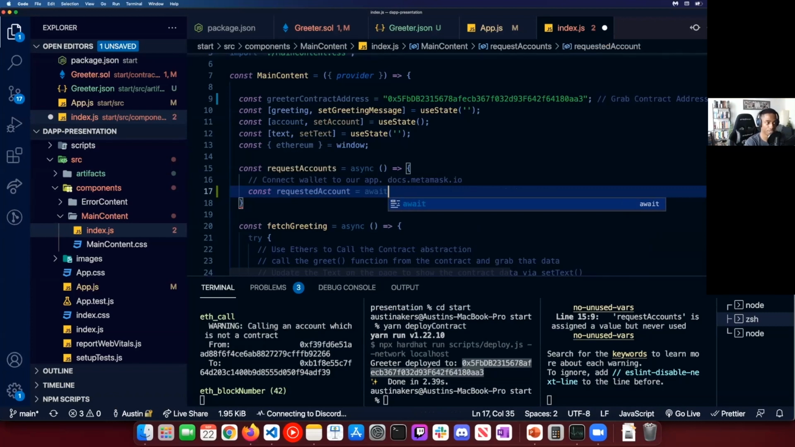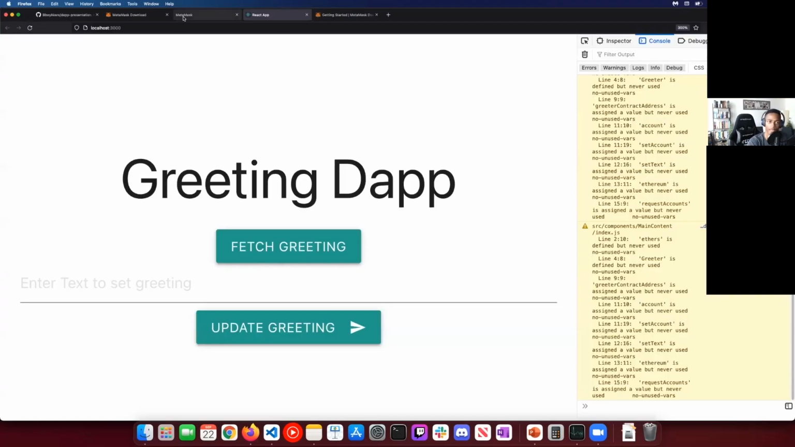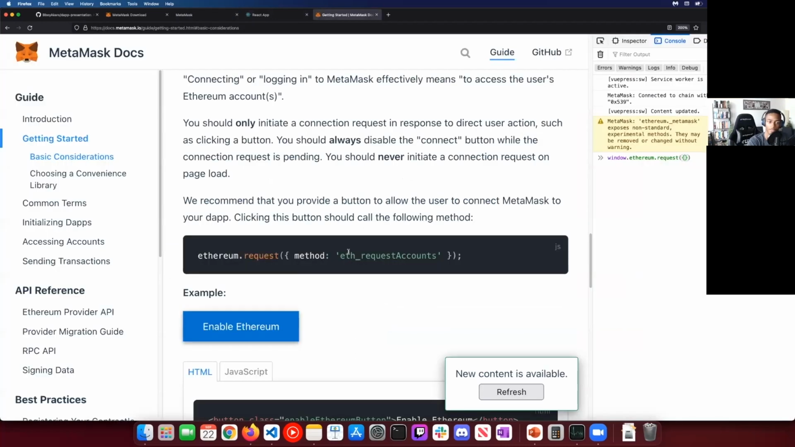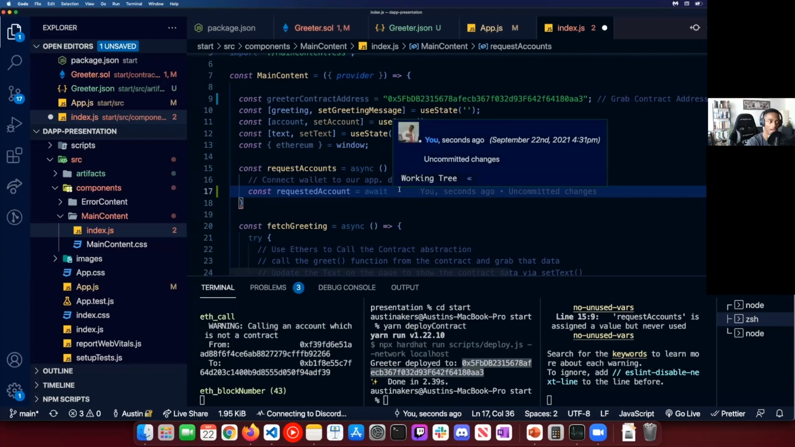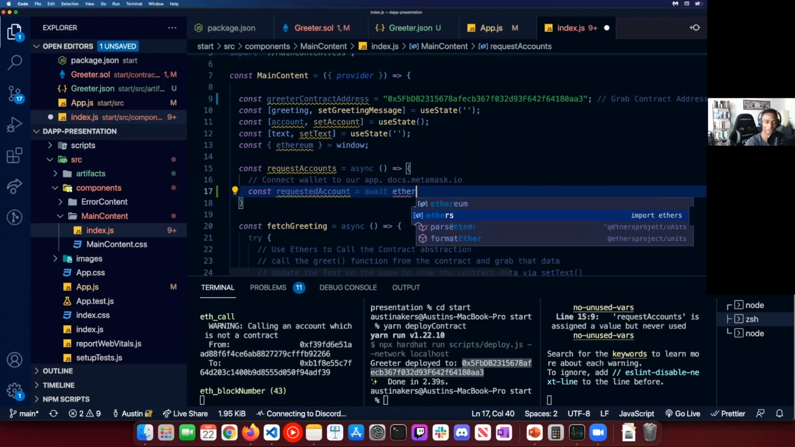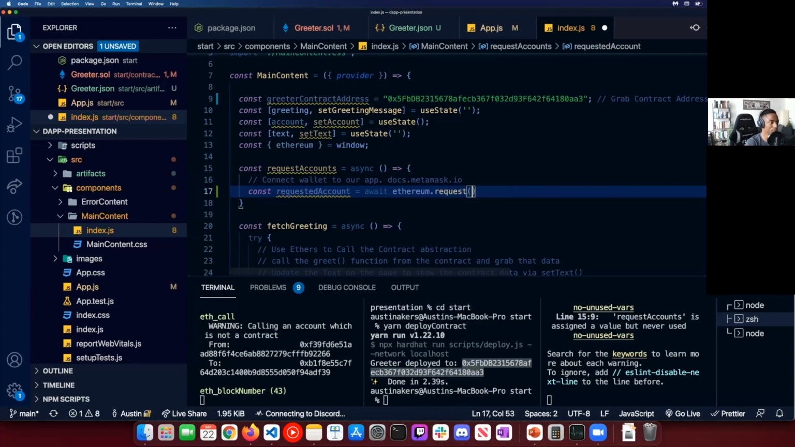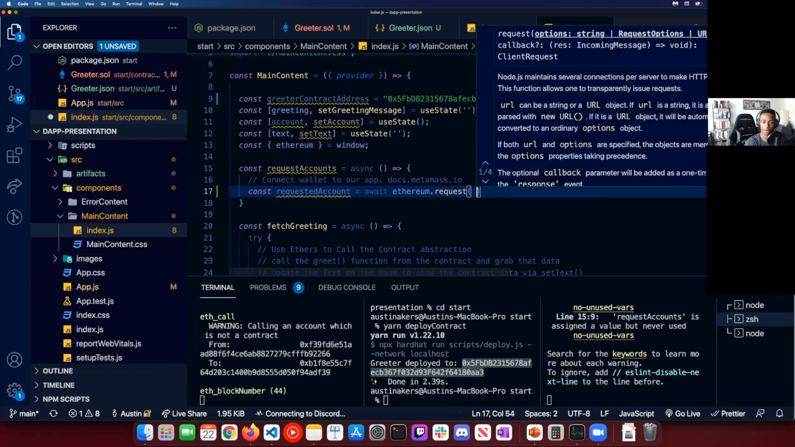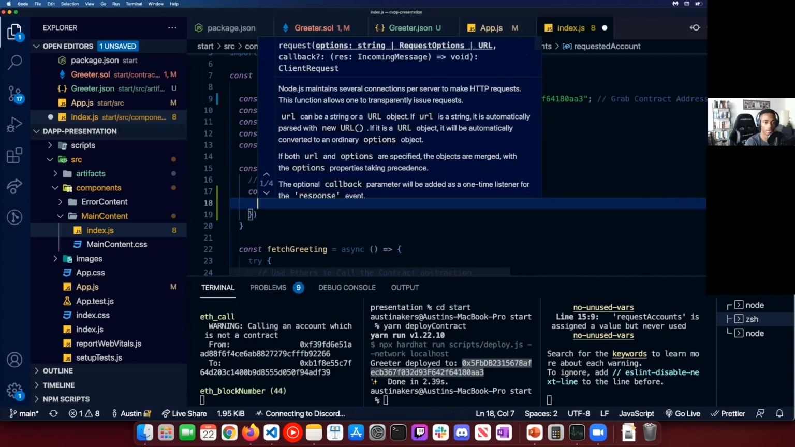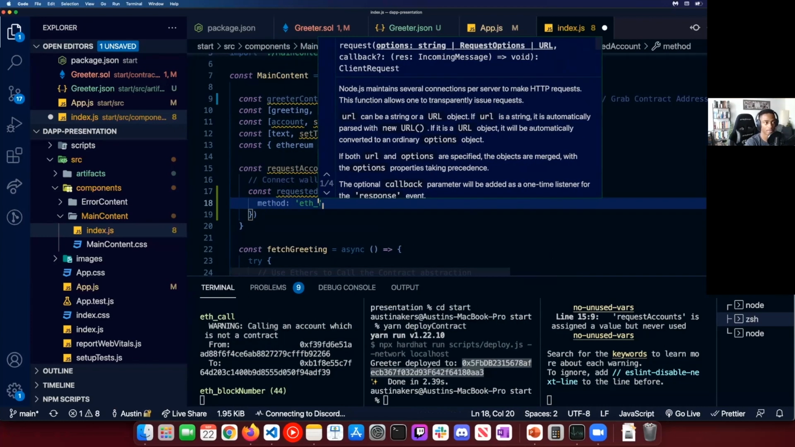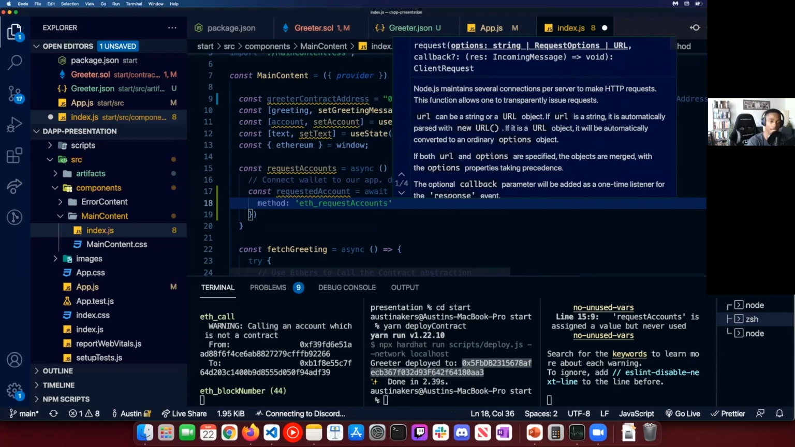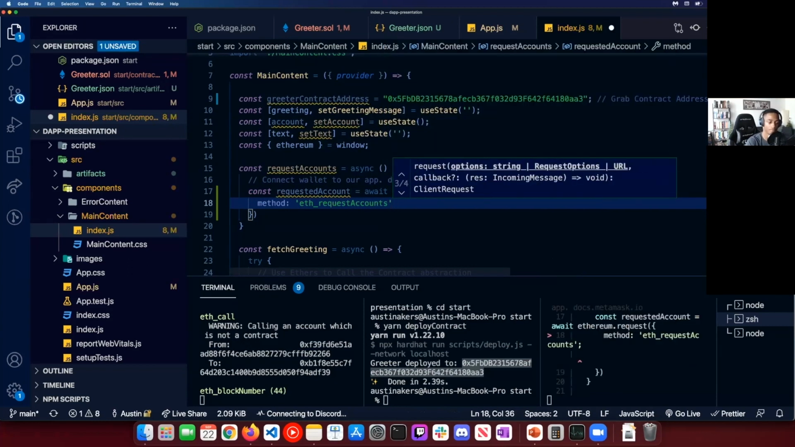This is an async function, and we're doing ethereum.request with the method eth_requestAccounts. Although it only supports, I think, one account, which is weird. Future proofing maybe. What do we want to request? We're going to use this method called eth_requestAccounts.